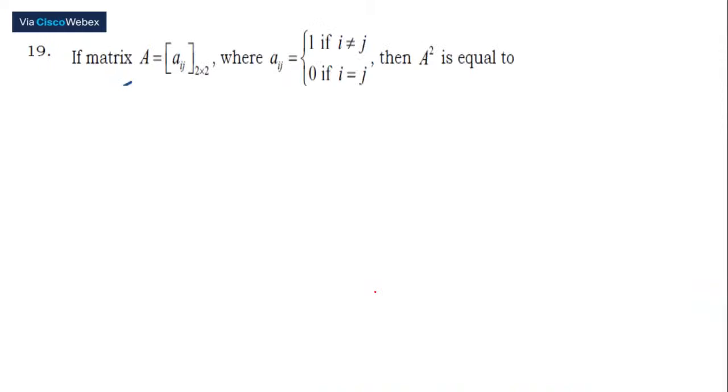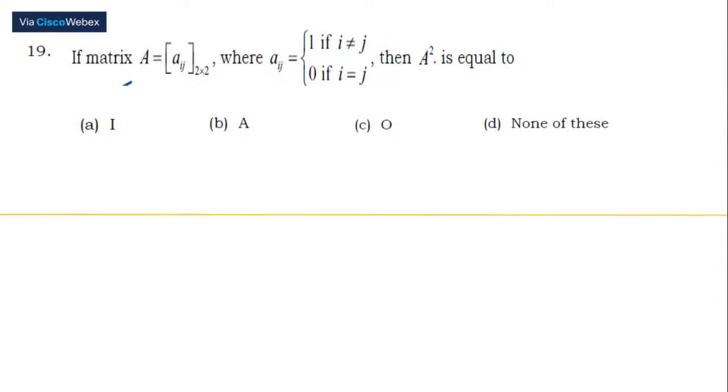If matrix A is a 2 cross 2 matrix, where Aij is given by a condition: when i is not equal to j, the value is 1, and when i is equal to j, the value is 0. Now, they're asking us what would be A squared.